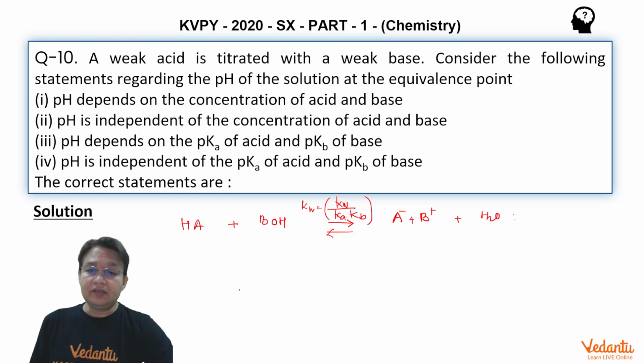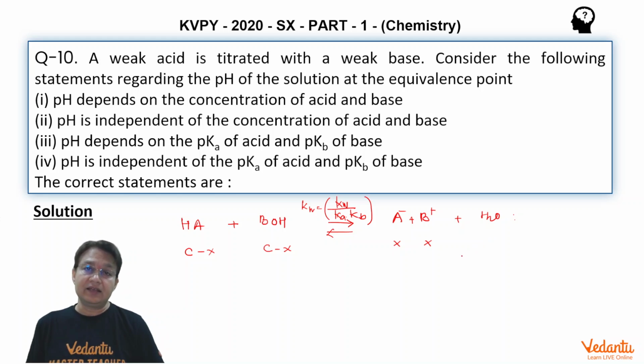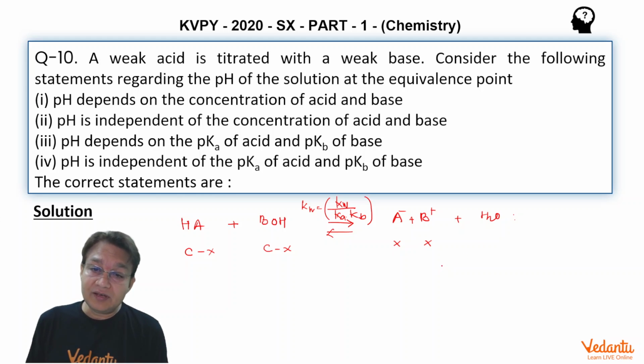In these cases, when we solve the problem, we are aware of this fact: if HA and BOH have equal concentrations, let's call the concentrations C and C, then we assume that their ionizations are the same. That's a fantastic assumption, and this approximation helps in tackling this problem. It is quite valid as long as the concentration is appreciable.